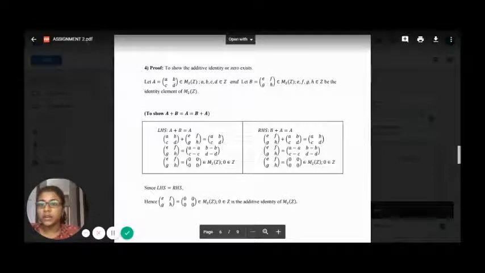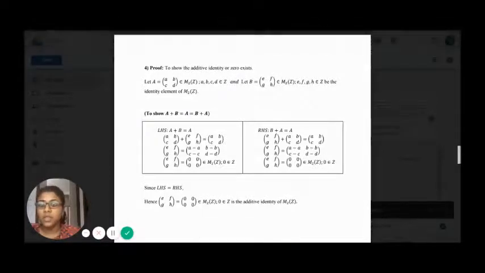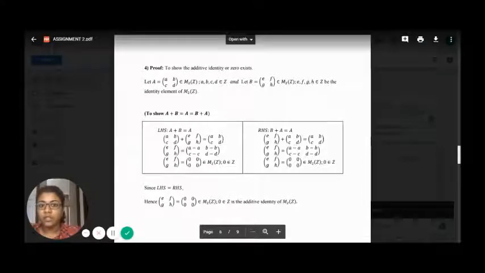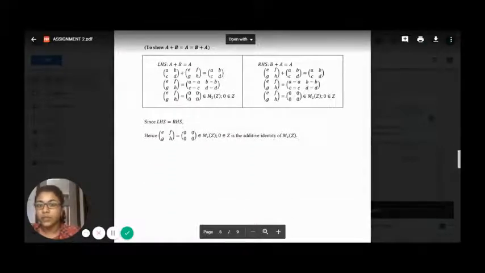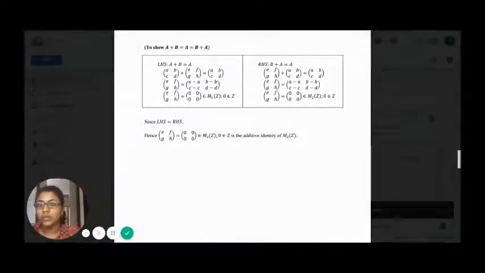So when we compute the left hand side, A plus B equals A, we are going to get matrix B, which is equivalent to E, F, G, H, equals 0, 0, 0, 0, where all these elements are elements of the integers. Same thing goes for the right hand side when we compute B plus A equals A. So we will have E, F, G, H equals 0, 0, 0, 0, where all the elements are elements of the integers as well.